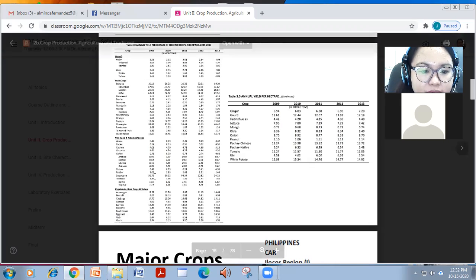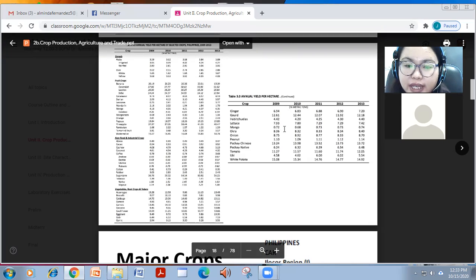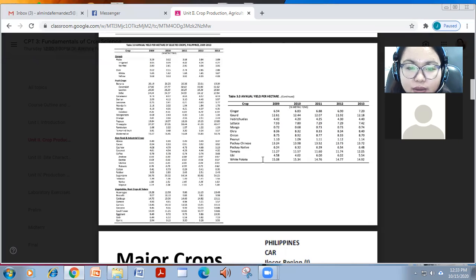So depende yon sa each product, no? And this might also be asked in your board exam, so you have to take note of this. Usually yung mga fruits and vegetables would just range from 4 to 12, 15 metric tons yield per hectare.